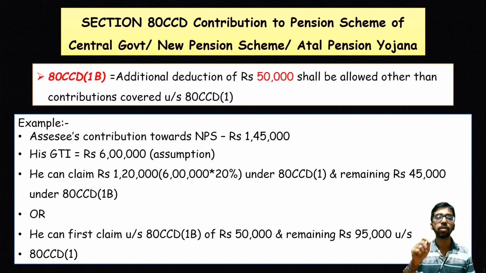He can claim rupees 1,20,000, that is 20% of his gross total income as per the section, under section 80CCD subsection 1, and the remaining 45,000 can be given additionally. He can also claim in another way: he can first claim rupees 50,000, because an additional deduction of 50,000 can be claimed under section 80CCD subsection 1B, and the remaining 95,000 can be claimed under section 80CCD subsection 1. There are two ways he can use to claim the deduction of NPS contribution.